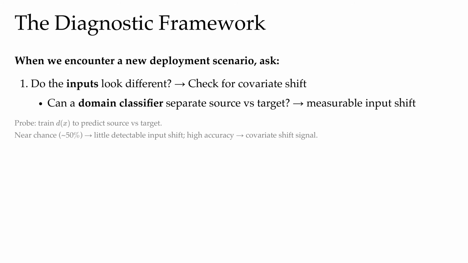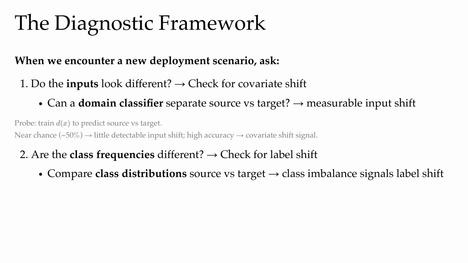And concretely, this idea just means we train a separate model on, say, daytime deer photos versus infrared deer photos. And if that separate classifier can separate these two, which naturally we should expect it to be able to, then that's strong evidence of input shift. And if there's no such evidence, we should probably look at label prior. And for suspected label shift, the diagnosis recipe is even cheaper. We could just go and collect some target domain data. We can count how often each class shows up and compare that to training time frequencies.